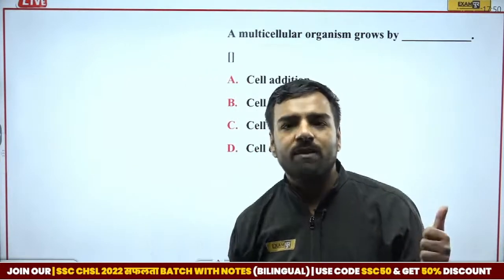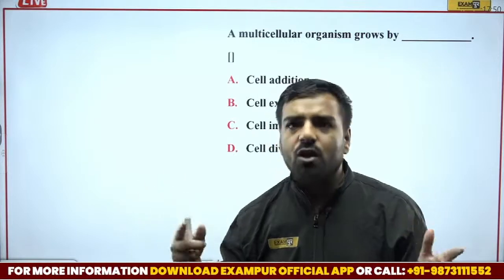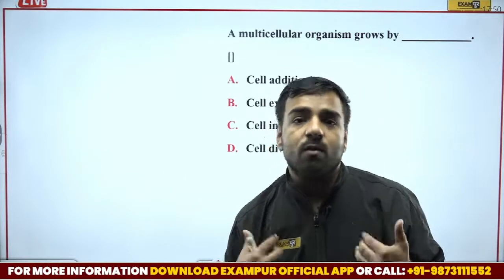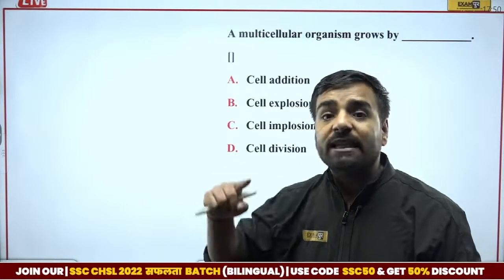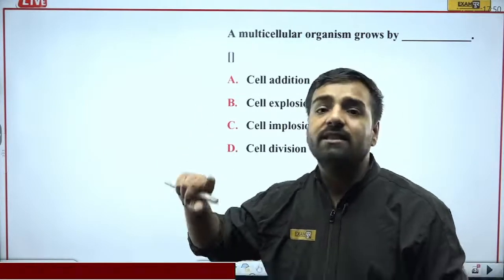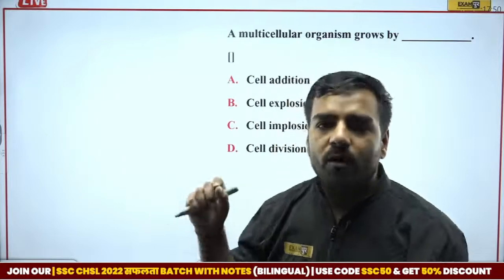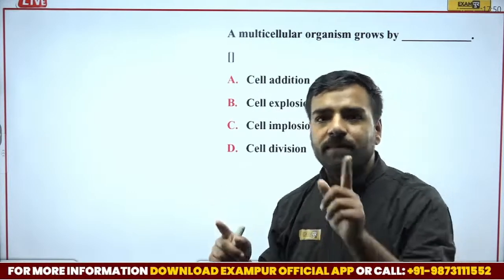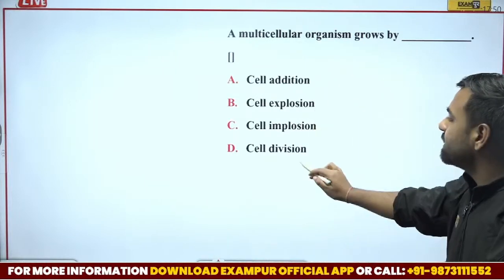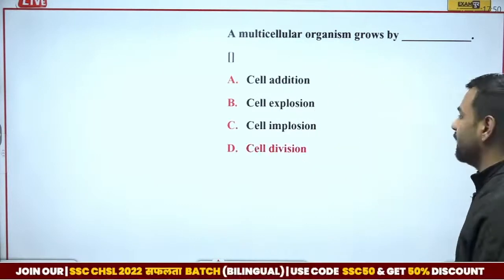One is mitosis, one is meiosis. We are multicellular organisms, and we are eukaryotes, that is, we have eukaryotic cells. Our body is growing because of the division of the cell. So option D, cell division, is the correct answer.